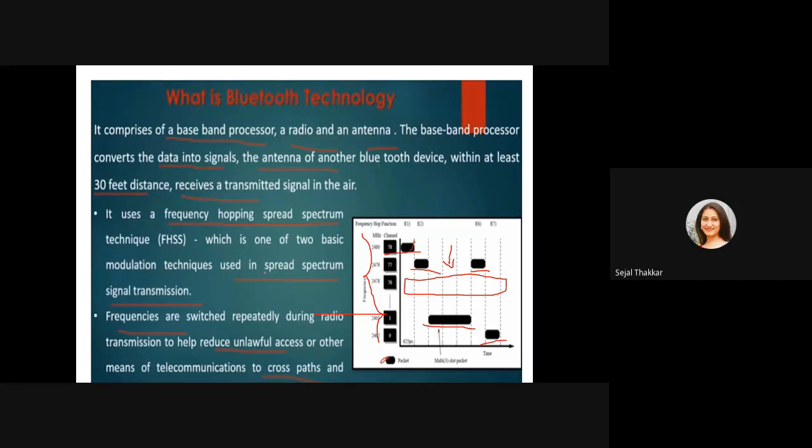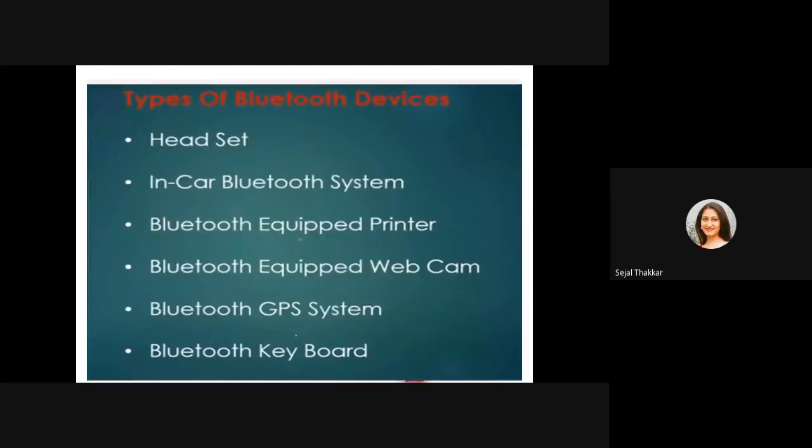So what is Bluetooth doing? Bluetooth is using frequency hopping spread spectrum. So they are using different frequencies at different times. They are not using the same frequency all the time. The frequency switches repeatedly during the radio transmission, which helps reduce unlawful access or other means of telecommunication crossing paths and causing interruption. So these are the advantages. Unlawful access is not possible. Crossing of paths and interruption is also not possible if we are using frequency hopping spread spectrum.